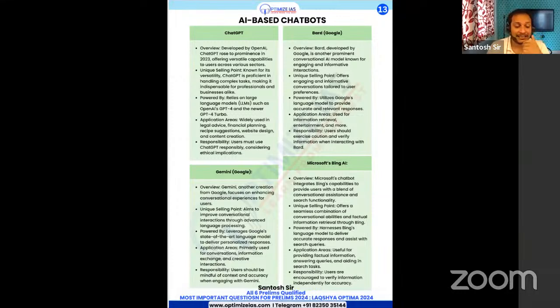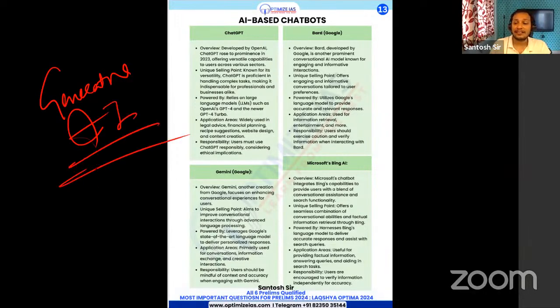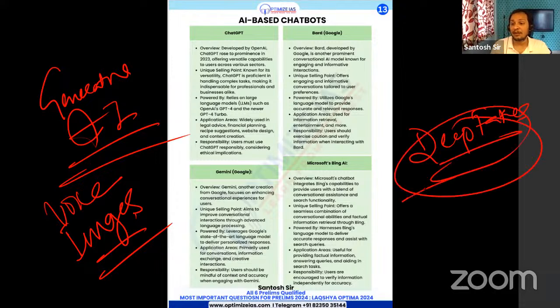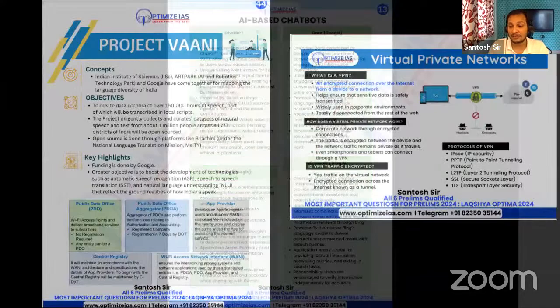Guys, this generative AI, what does the name suggest? Generative AI is able to generate voice, it is able to generate images. Generative AI, very, very important. We are now seeing deepfakes. Again, a very important topic, deepfakes. Very, very important.